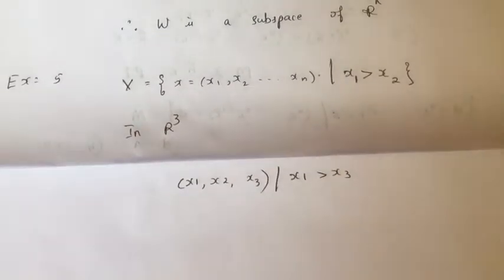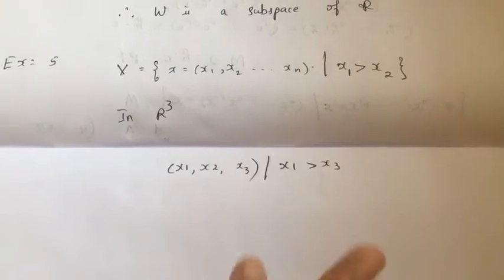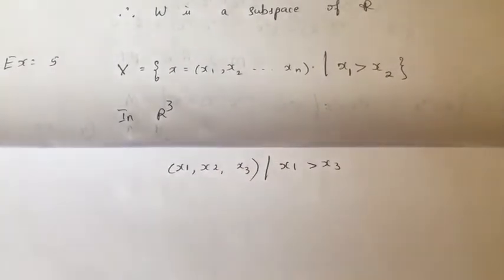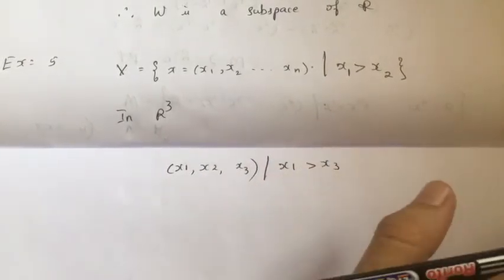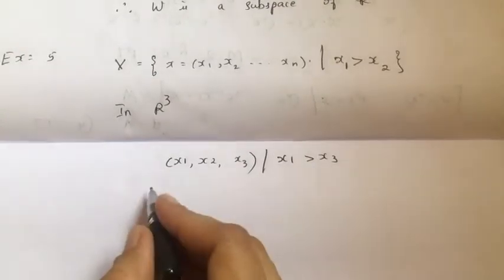So in general, just think of it. Don't go for proving every time if it is asked whether it is a subspace or not. Just think with an example. If you can prove, then that is also fine. This is the case only if it is not a subspace. If it is a subspace, then you have to prove it generally, in fact.